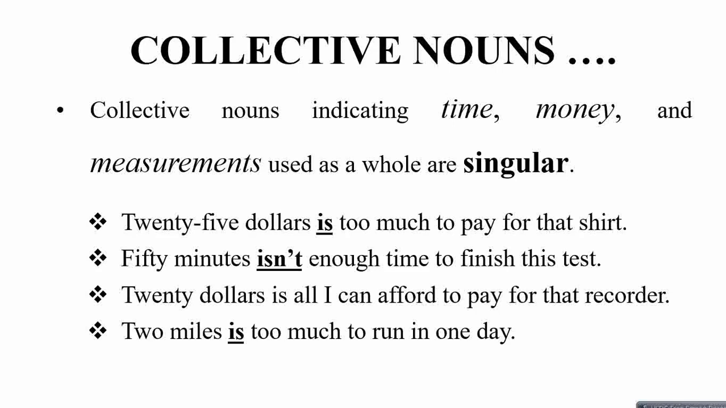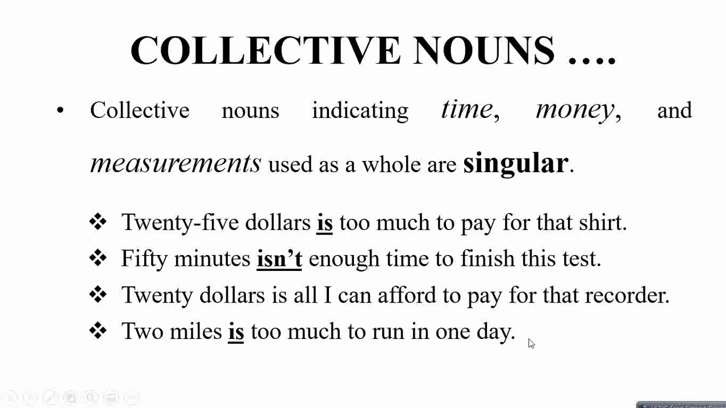Collective nouns that indicate time, money and measurements used as a whole are singular. जैसे कि $25 is too much to pay for that shirt. 50 minutes isn't enough to finish this test. Third, $20 is all I can afford to pay for that recorder. 2 miles is too much to run in one day.